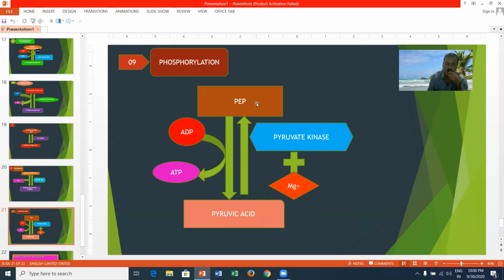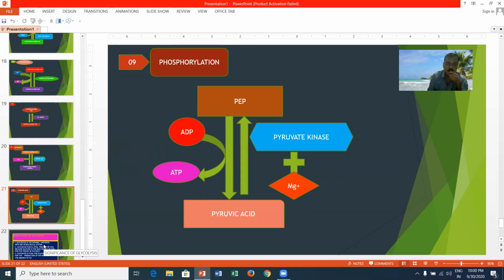The phosphoenol pyruvic acid gives away the inorganic phosphate molecule to ADP and converts it into ATP by means of an enzyme called pyruvate kinase and magnesium. In phosphorylation, it gives away the inorganic phosphate to ADP and converts into ATP by means of pyruvate kinase as well as magnesium.